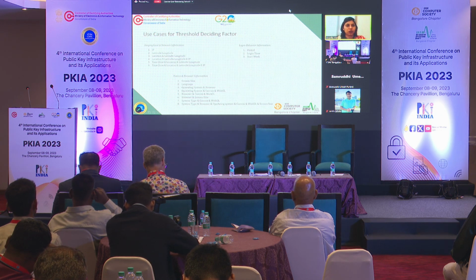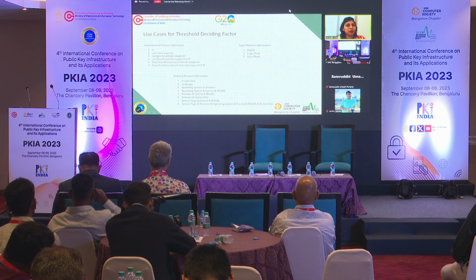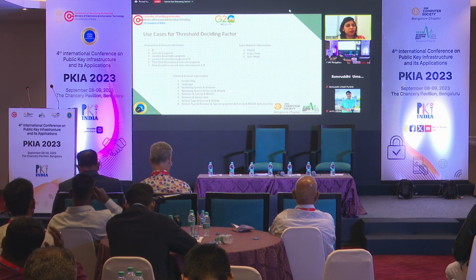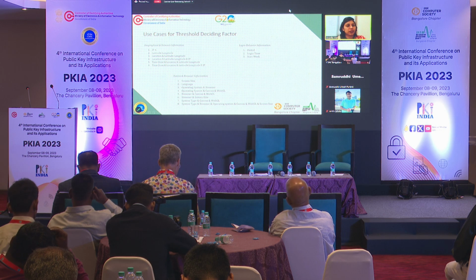And use cases for the threshold deciding factor: on what basis did we decide the threshold? There are certain parameters, features I would say, which are dependent on other features, whereas others are not. If you see, as the latitude changes, longitude also changes. If the time zone changes, then location, latitude, and IP also will change. So here IP was the only feature which is independent, because of IP, some other features will not change.